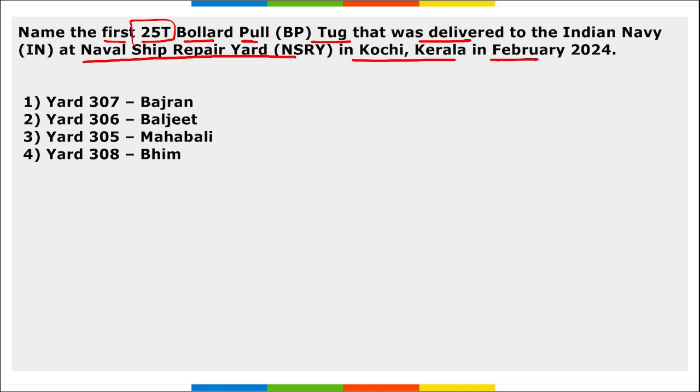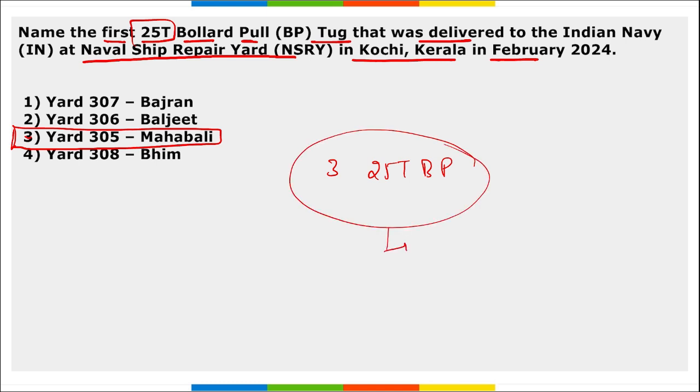It is Yard 305 Mahabali. Correct? And the contract for the construction and delivery of 3 25T bollard pull tugs was with MS Shaft Shipyard Private Limited, that is in Thane, Maharashtra.